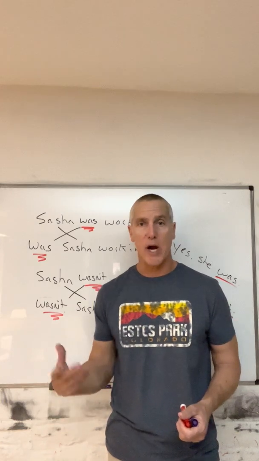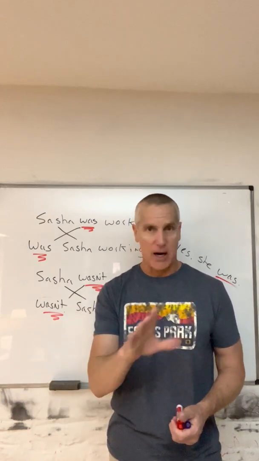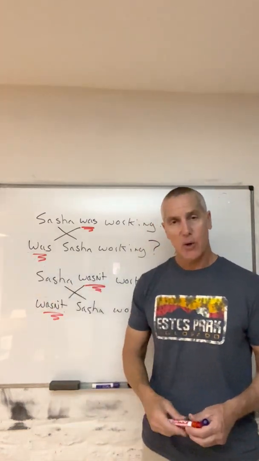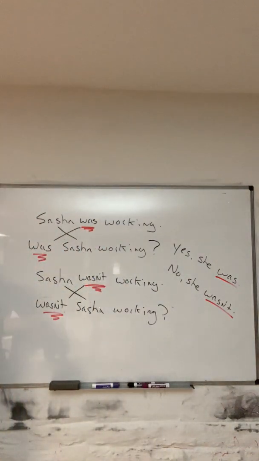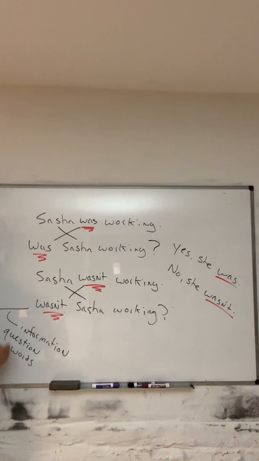Who, what, where, when, why, etc. And that is not hard. All you need to do is put that information question word here, like this. For example, right here, you just would put one of those information question words, like this.